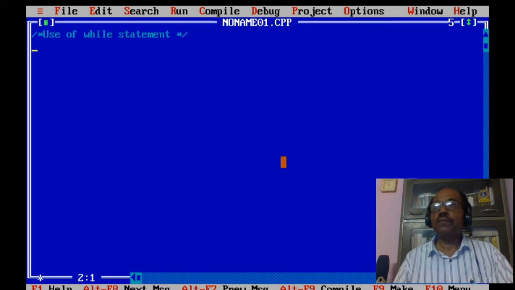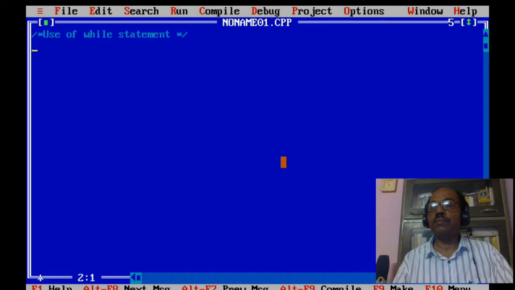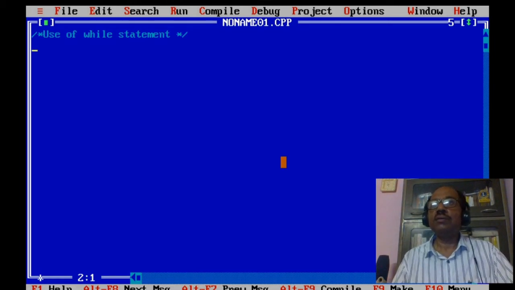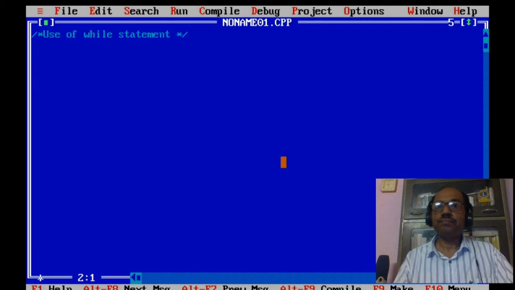So if we have to calculate something in iterative mode, but it is not known what the user will input. Let's take an example. If the user enters a number that may be of 1 digit, 2 digit, 3 digit, 4 digit or likewise, and he or she wants to add the digits of the number.